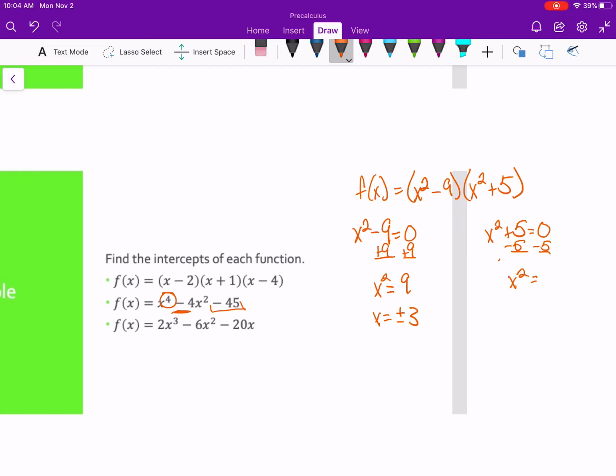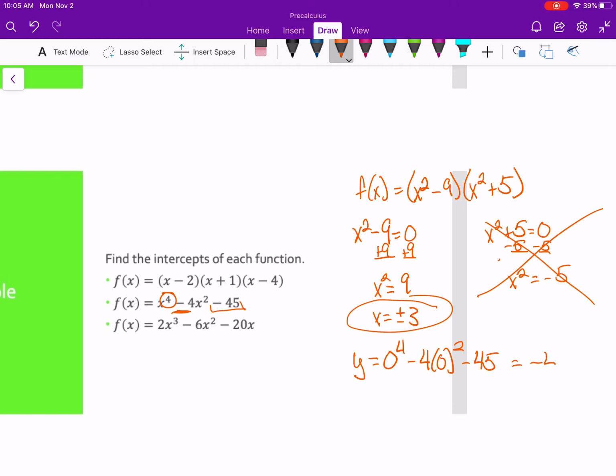So x squared equals negative 5. Remember, we can't have a real number squared equal negative, so we're just going to forget about that. So our x-intercepts are positive and negative 3. Then to find our y-intercept, we go back to our original and plug in 0 for x, which, easy enough, we just end up getting negative 45.